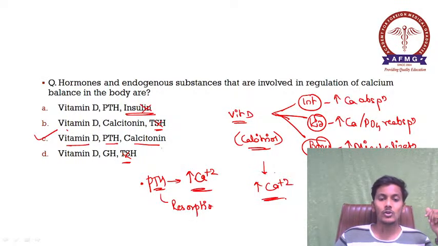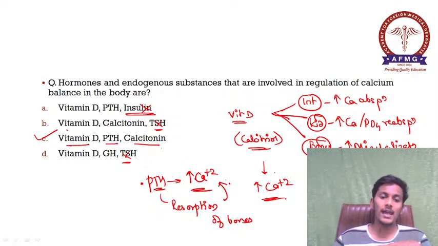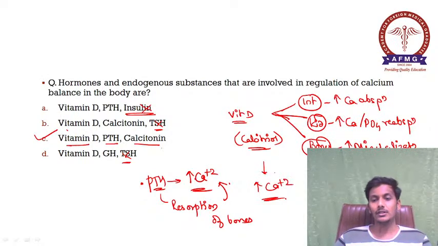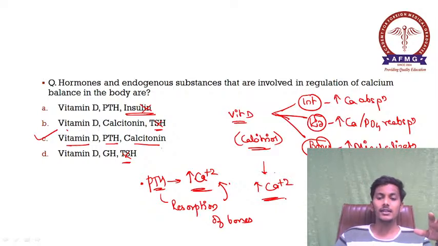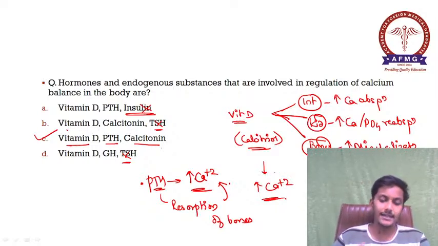So please remember, parathormone causes resorption of bones, which leads to demineralization of bones and release of calcium into the serum or the plasma, increasing its level. And the last one is calcitonin. Calcitonin is a physiological antagonist, we can say, of parathormone. So please remember, calcitonin decreases plasma calcium levels and it increases mineralization of bone. So please remember, here the answer was vitamin D, parathormone and calcitonin.